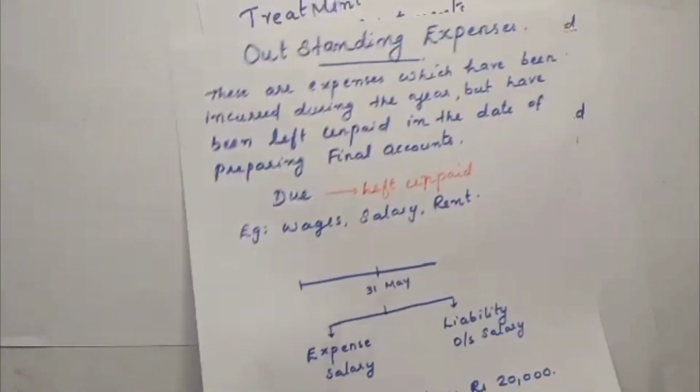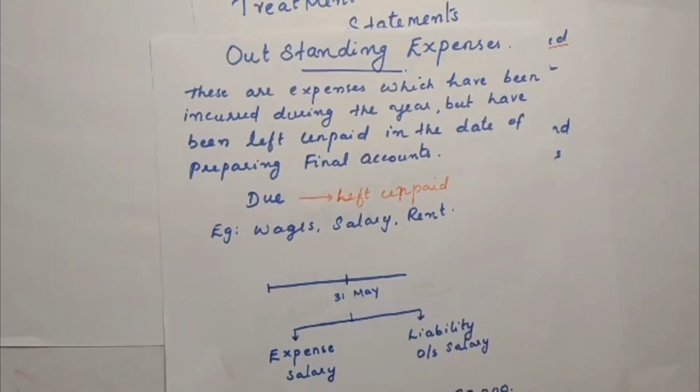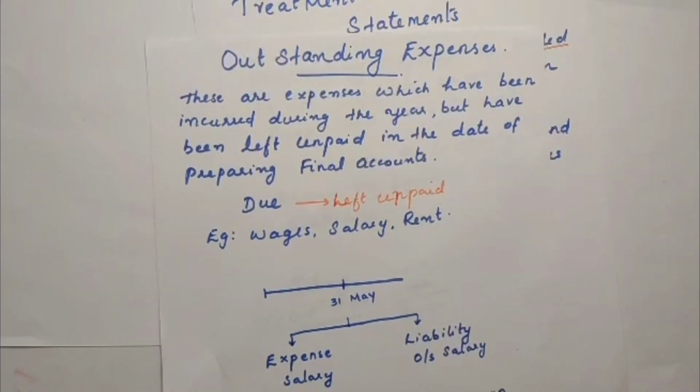Outstanding expenses means expenses that are due but have not been paid yet. We have to take that into the current year because it belongs to the expenses of the current year. So we record it immediately when the transaction occurs, and the payment of cash is not taken into consideration.